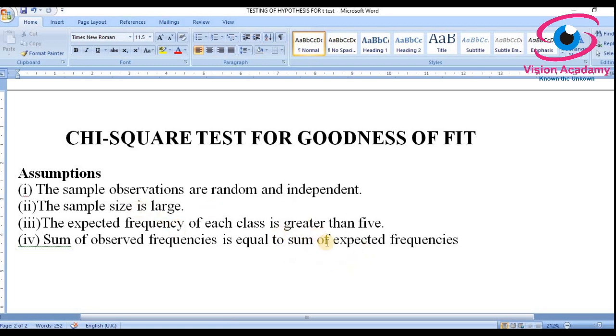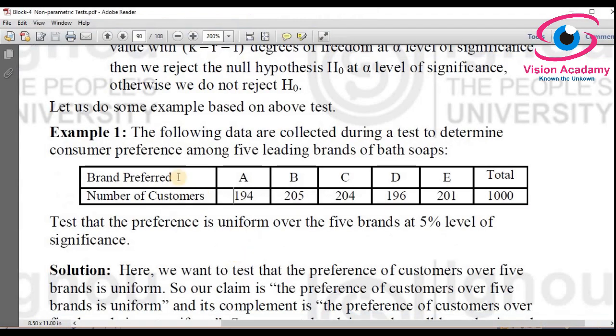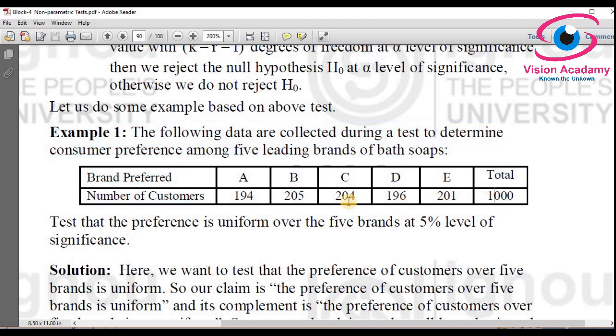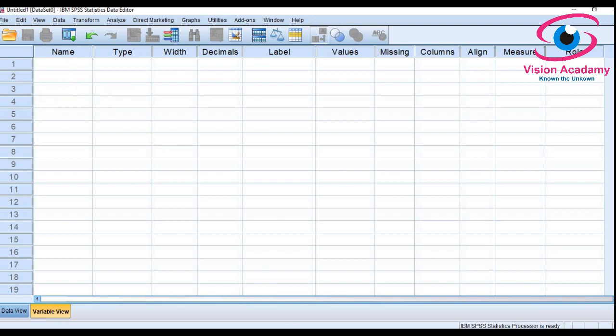I am solving theory material which is available in books, so I will consider this problem and solve it through SPSS software. Here there are brand preferences from some consumers. The preferred brands are A, B, C, D, E, and the number of customers who preferred each brand is also given here. In this case we have to check whether the preference is uniform over the 5 brands at 5% level of significance. For that, let us enter data in SPSS software.